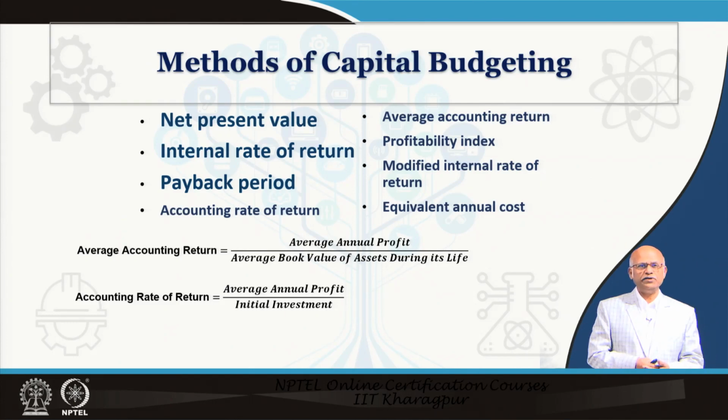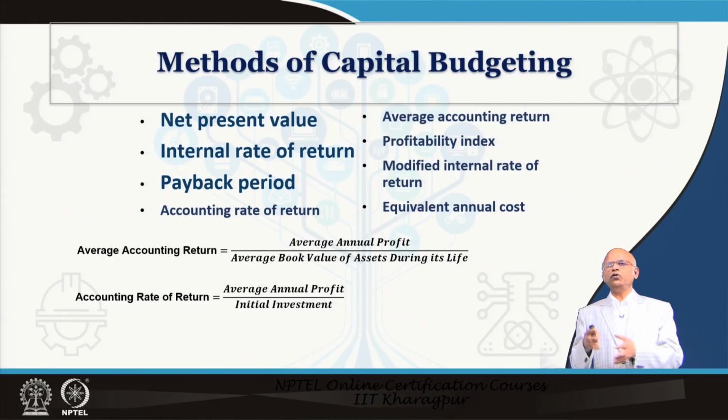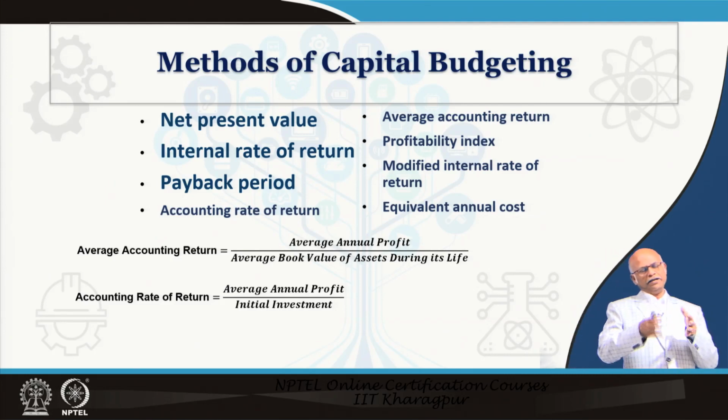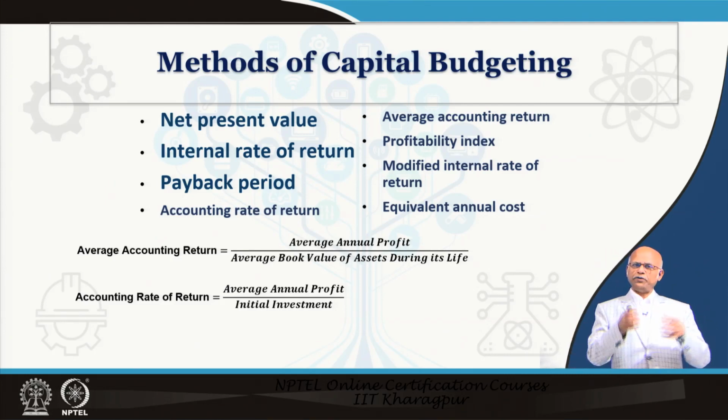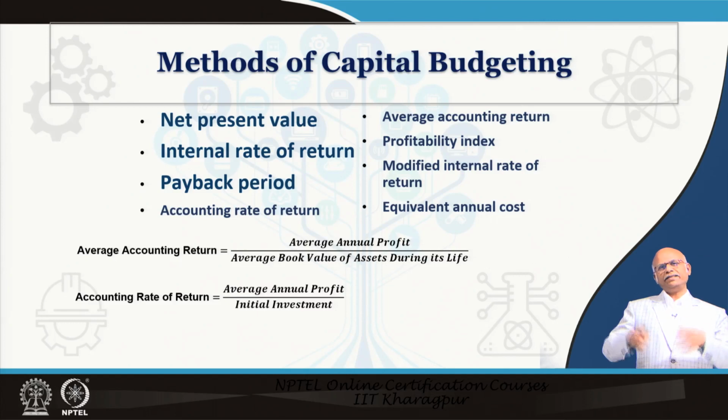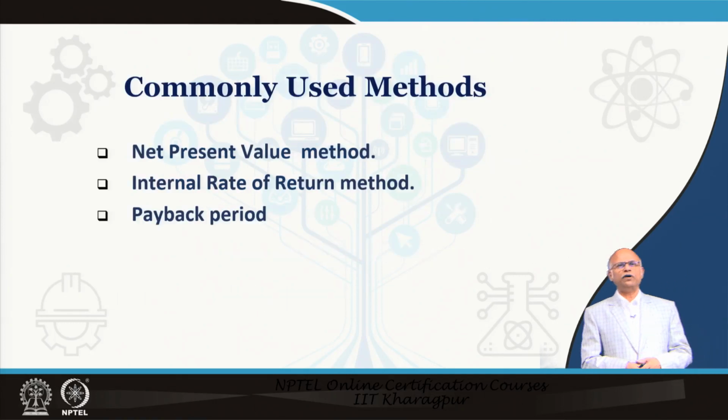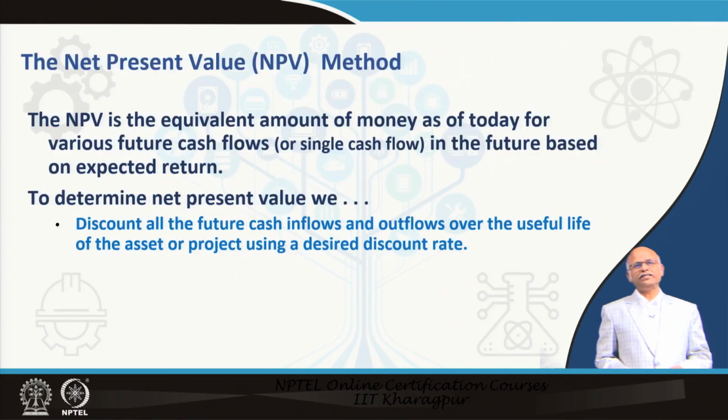Then there is the average accounting rate of return. Here also you estimate the average annual profit, divided by the average book value of the asset during its lifetime, meaning if there are changes during the life, whatever is the book value of the asset is divided by that. Let us move forward. So, we will be discussing these three methods.